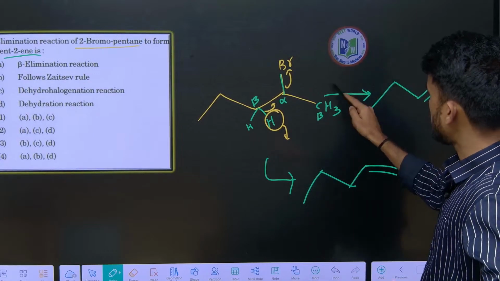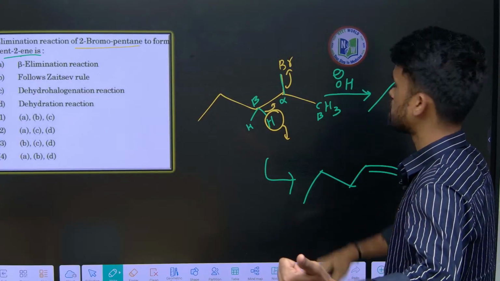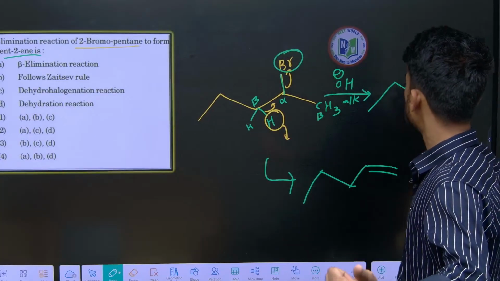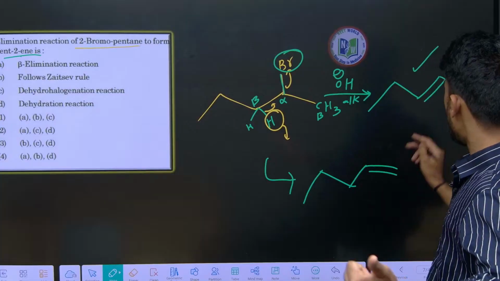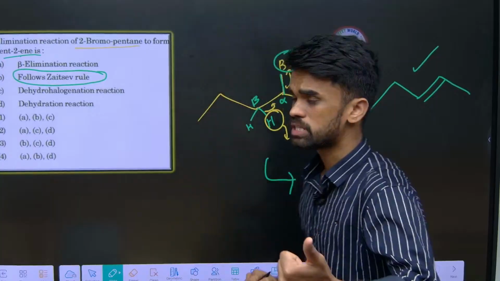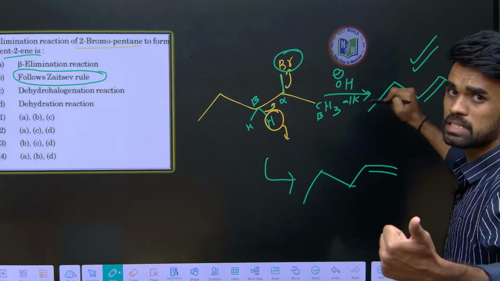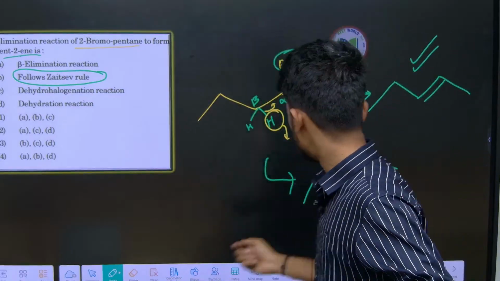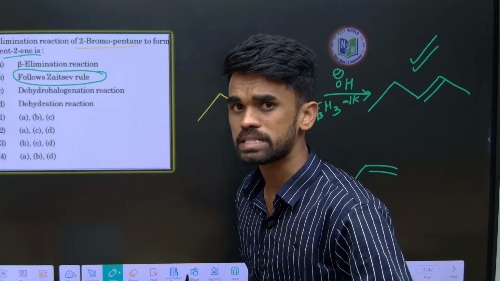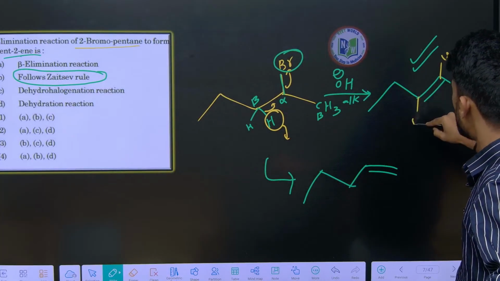Now this kind of elimination takes place when the base is a normal strong base like KOH in alkali medium, and the leaving group is a good leaving group. Then internal alkenes are formed as the major product, and we call them Saytzeff product. What I am saying is it follows Saytzeff rule. The Saytzeff rule says that internal alkenes are major. Why are they major? Because internal alkenes are more stable than the terminal alkene, which is explained based on hyperconjugation. I already explained what exactly hyperconjugation is. The more substituted the alkene, the more its stability.